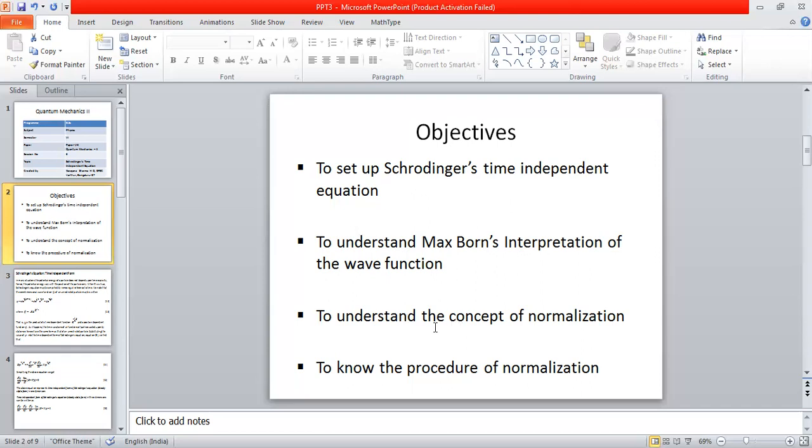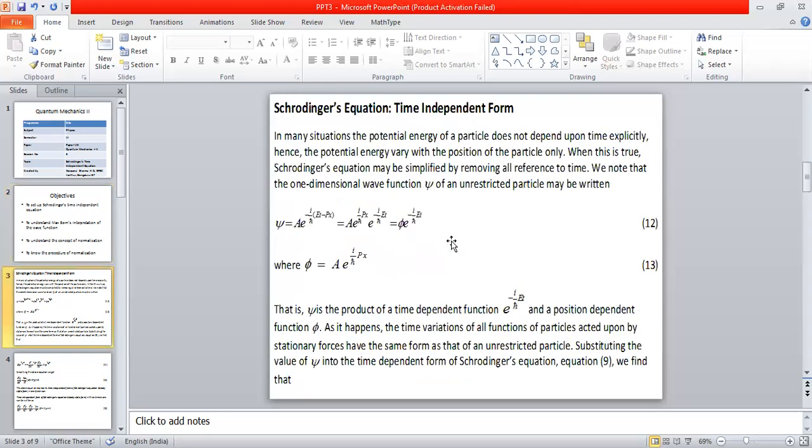What is that interpretation? We'll try to understand. I shall also explain the concept of normalization. What is the meaning of a normalized wave function, and how to achieve it, that is, the procedure of normalization. So these are the 4 important objectives of this session: to set up Schrodinger's time independent equation, to understand Max Born's interpretation of the wave function, to understand the concept of normalization, and to know the procedure of normalization.